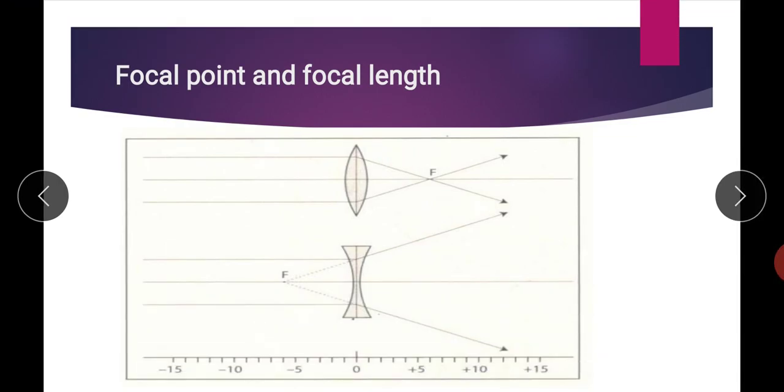So, as we discussed in the previous figure, convex lenses cause convergence and the focal point is on the opposite side of the lens. Therefore, the focal length, which is the distance between the central point of the lens and the focal point, is positive in the case of a convex lens. In our example, in this figure, it is +6. The +6 is the focal length of the convex lens.